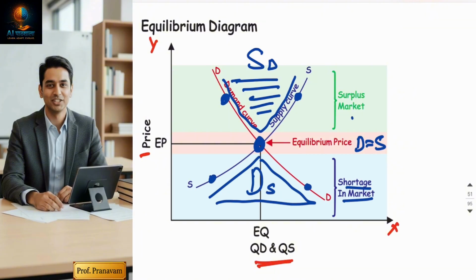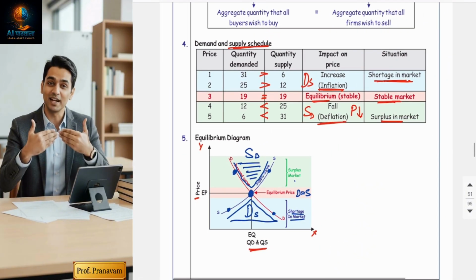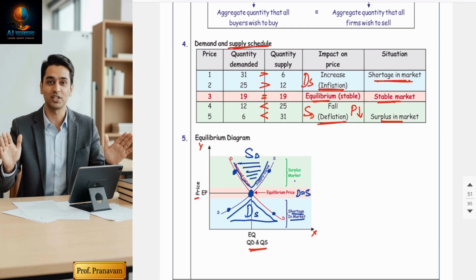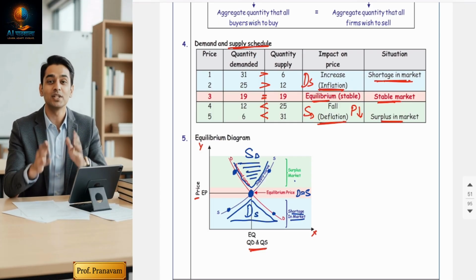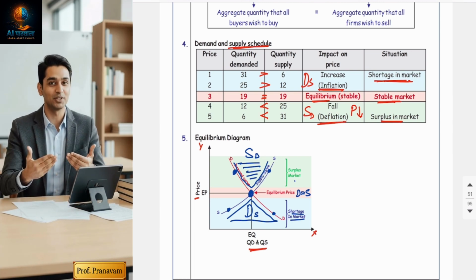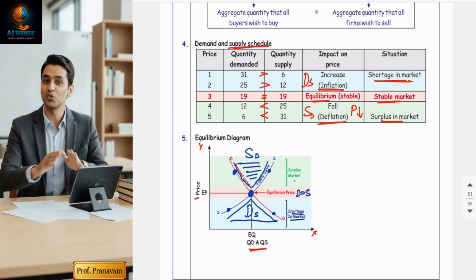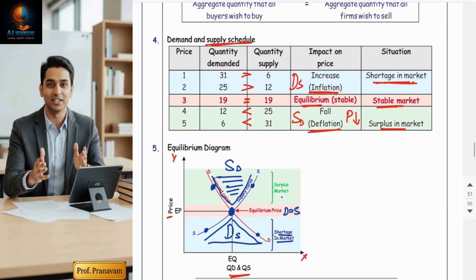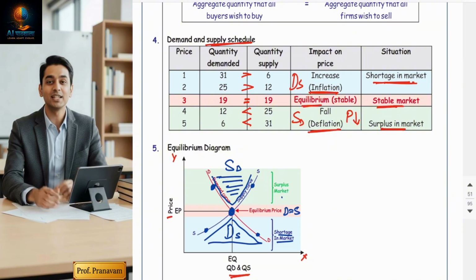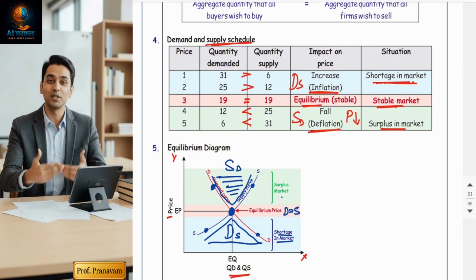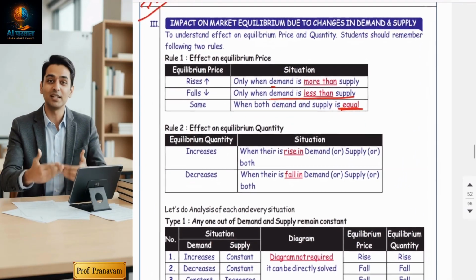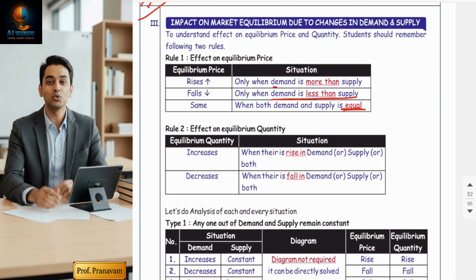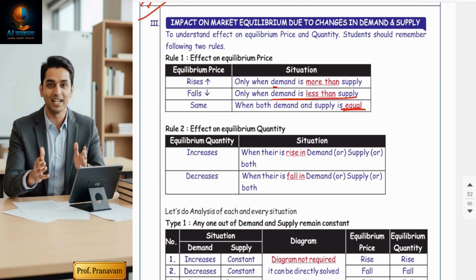So the above table has been converted into the equilibrium diagram also, right? Hope you understood what equilibrium is. It is a happening situation where buyers and sellers are both happy to do business with each other, and it creates market stability, neither inflation nor deflation. And you also know, inflation is not good for the economy and deflation is also not good for the economy, right? So this was the basic theory.